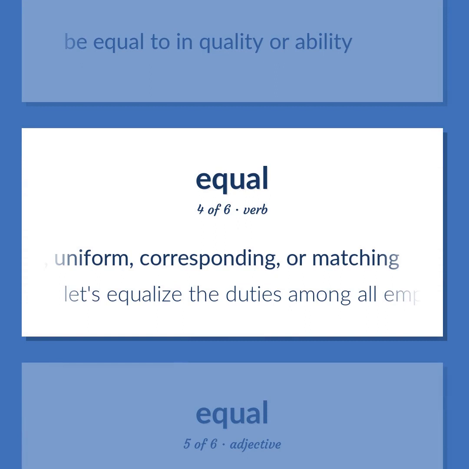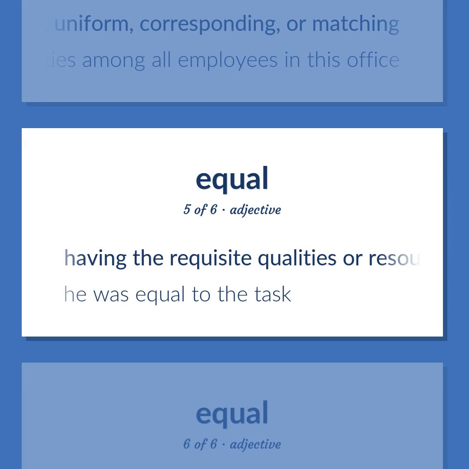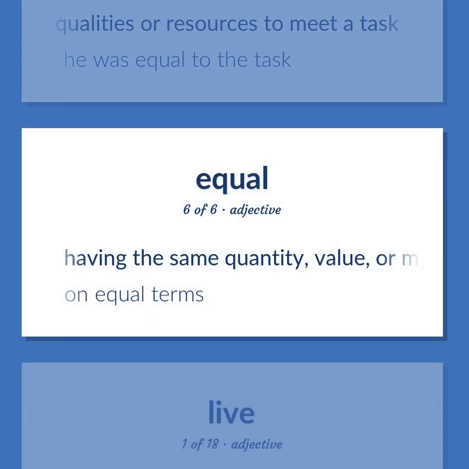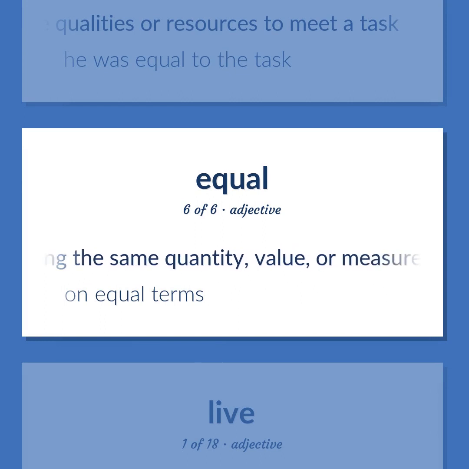Let's equalize the duties among all employees in this office. Having the requisite qualities or resources to meet a task. He was equal to the task. Having the same quantity, value, or measure as another. On equal terms.